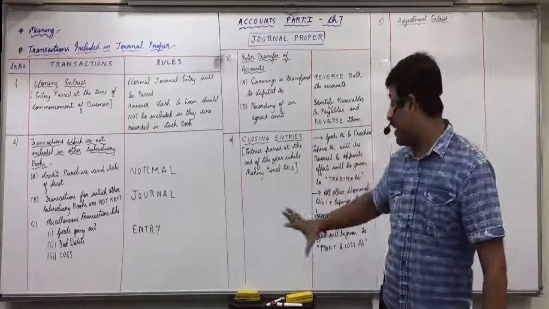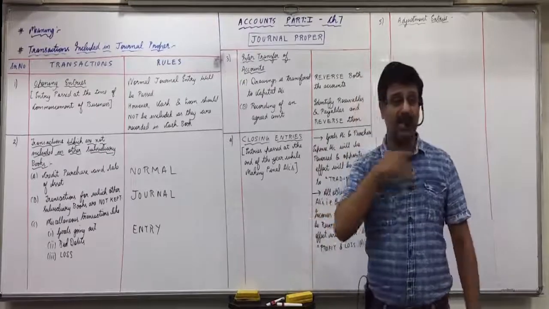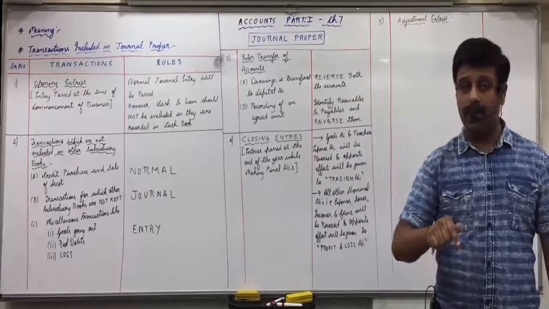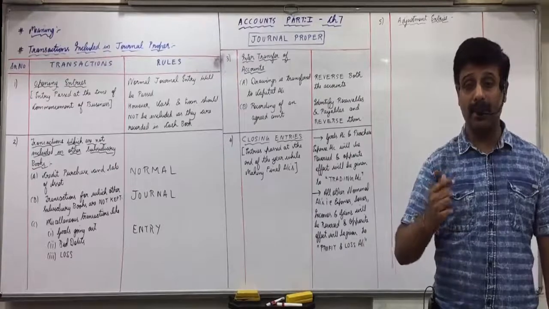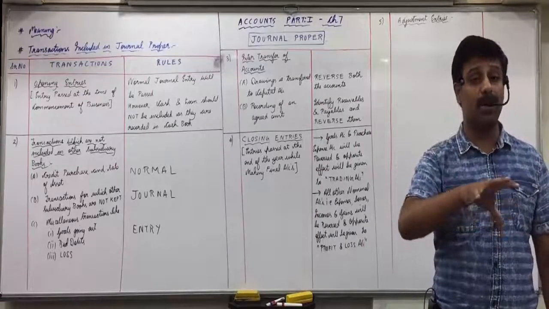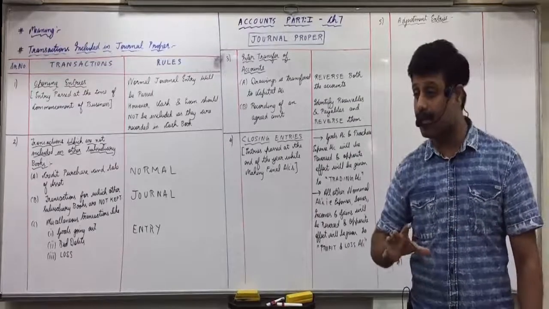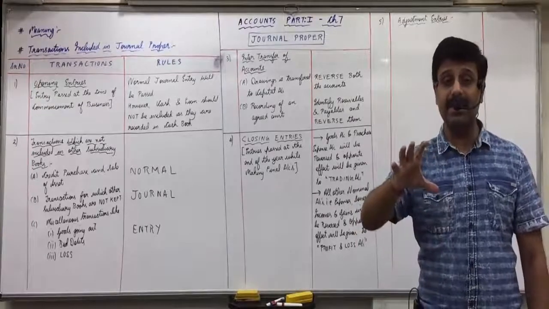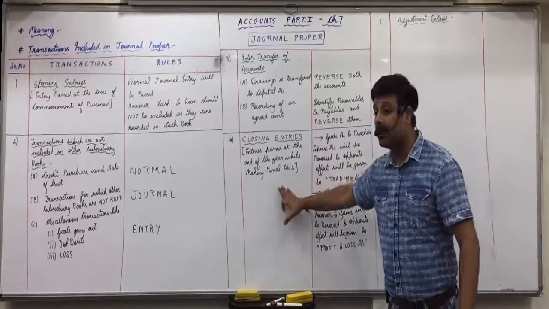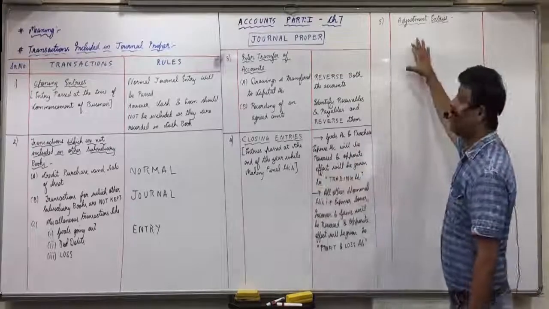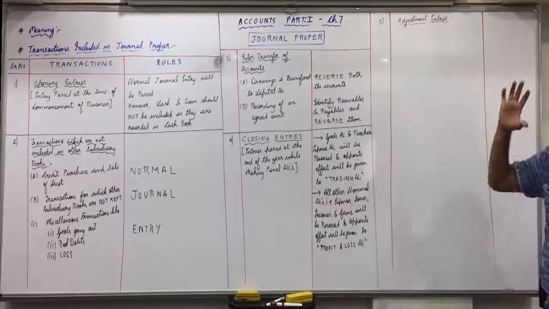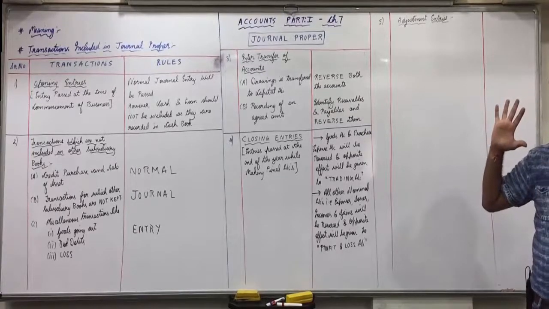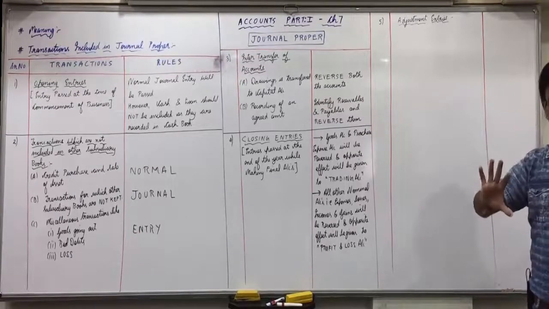Now when we make final accounts, it is an expense of current year. March salary is an expense of this year, but we have not paid the money. So we still have to record it, otherwise you cannot get the correct profit or loss of the business. So now we do that jugaad, the adjustment entry. This entry we directly pass when we make final accounts. It's called an adjustment entry because we adjust this entry directly at the end of the year. You understand the concept? There is no special rule, normal rule only.